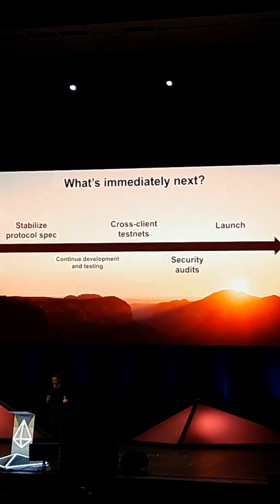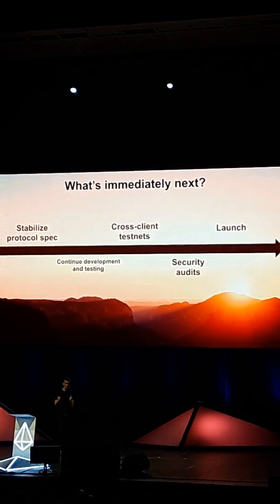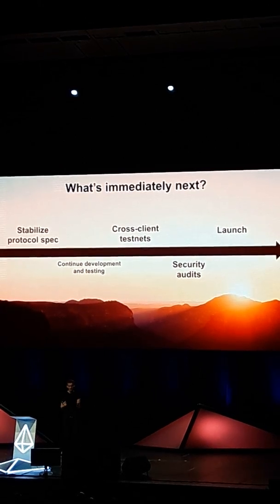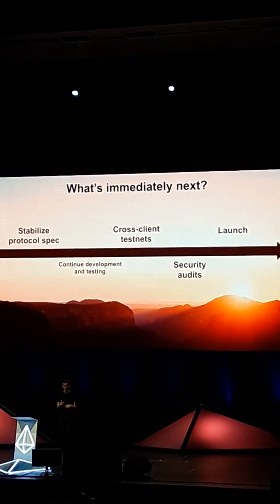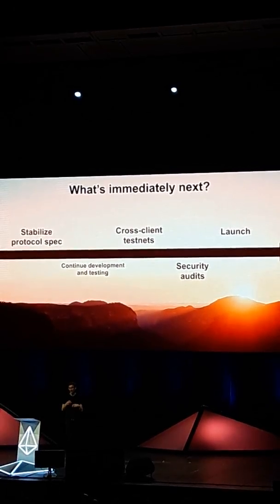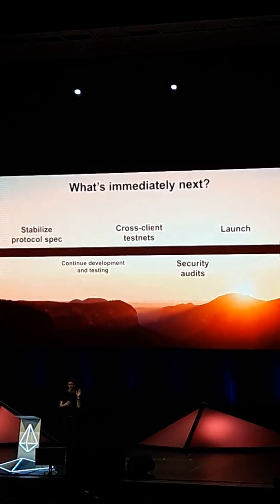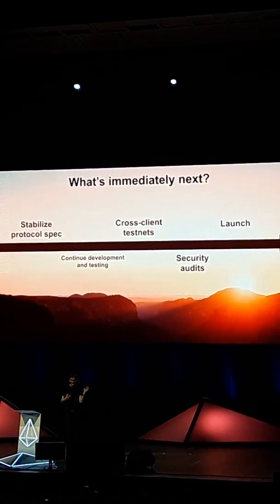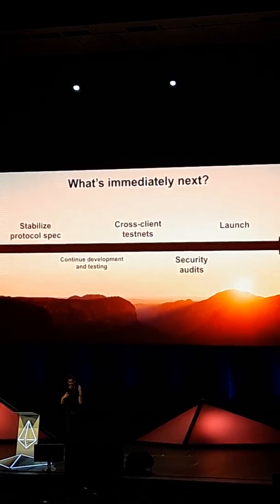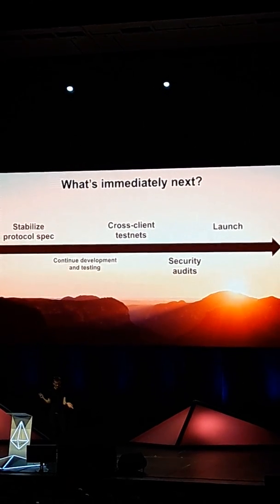Now, what's next immediately? What happens before the big launch? Well, first of all, stabilizing the protocol spec. For those who have been watching github.com/ethereum/eth2.0-specs, tree/master/specs/beacon-chain, something like that, the spec has been moving fairly quickly, but it will stabilize fairly soon.